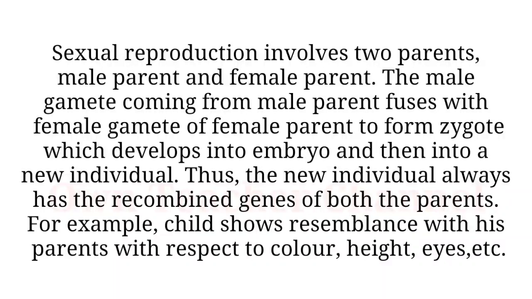Sexual reproduction involves two parents, male parent and female parent. The male gamete coming from the male parent fuses with the female gamete of the female parent to form a zygote, which develops into an embryo and then into a new individual. Thus, the new individual always has the recombined genes of both the parents. For example, a child shows resemblance with his parents with respect to color, height, eyes, etc.